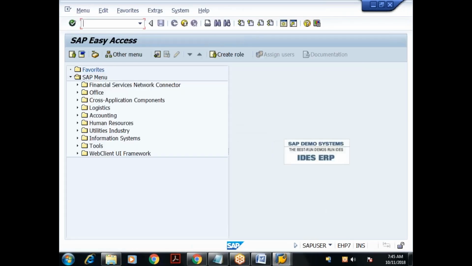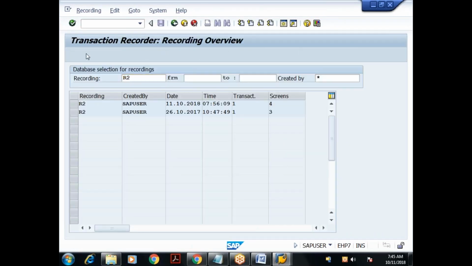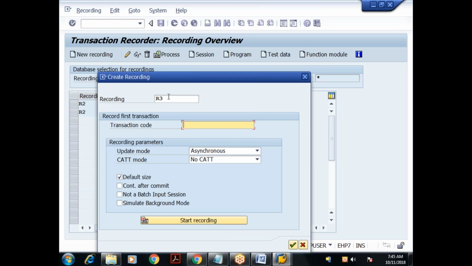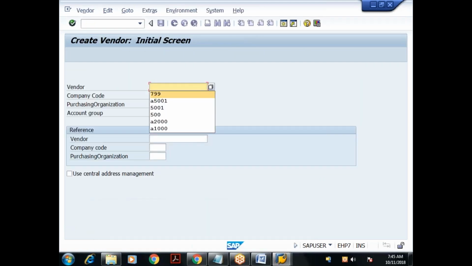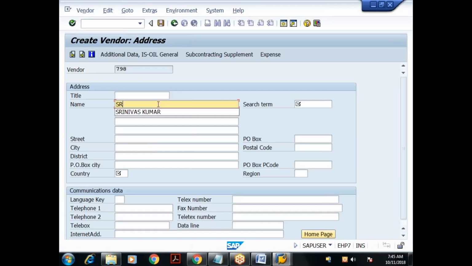Just try to understand how to record. SHDV. I'll click on new recording and give the recording name as something R3. What is the T code? XK01. Start recording. Vendor number, I'll give 798. I'll give the account group as 0001. For practice purposes, you give this account group as 0001. Press enter. Name, I'll give something.